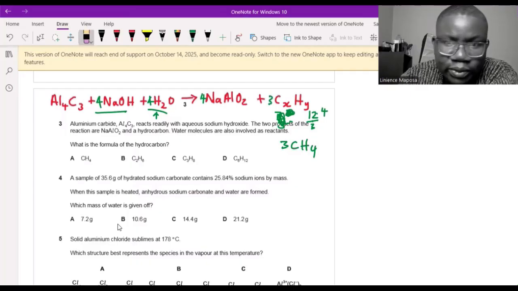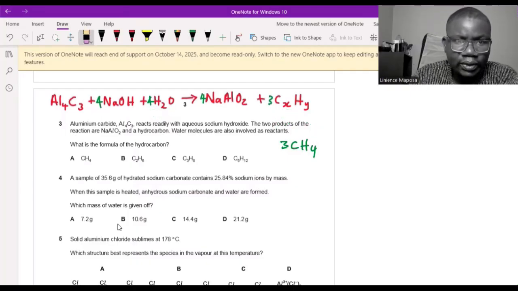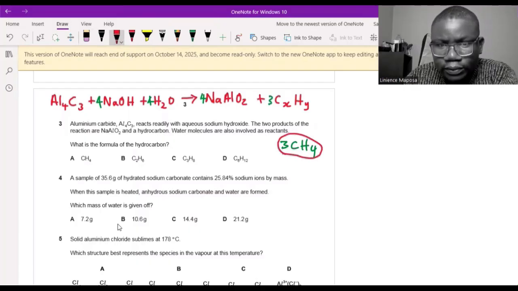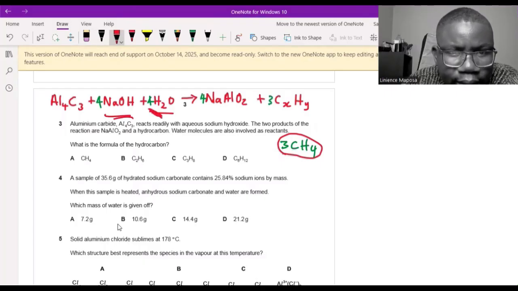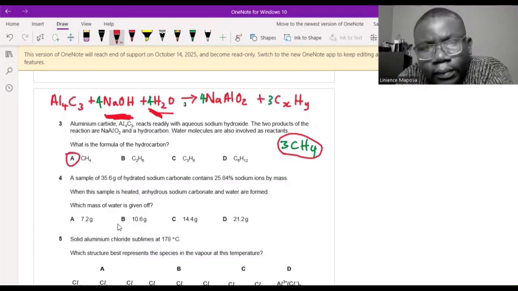My equation will balance like that. If I do that, I will have a balanced equation, right? 3 carbons, 3 carbons. And then here you have 12 hydrogens. What is 3 times 4? 12 hydrogens. Here you have 4 plus 4, that's 8. So we still need something to balance the equation. No, that's 4 here by 2, 8, plus 4, that's 12. So the hydrogens are also balanced. So then my answer will be A.